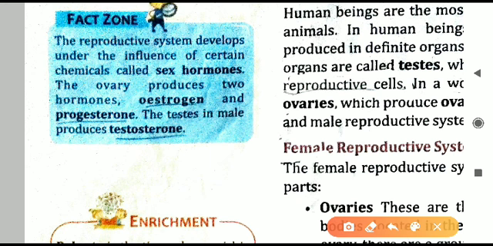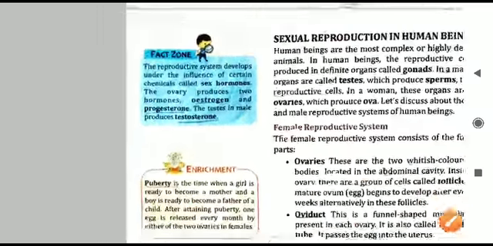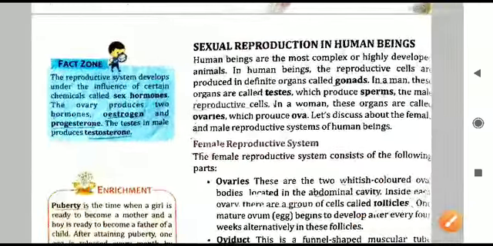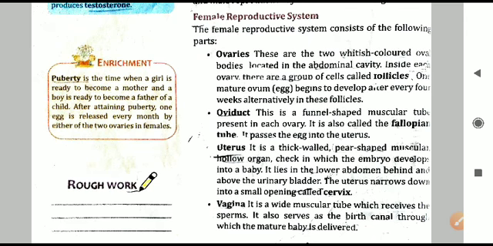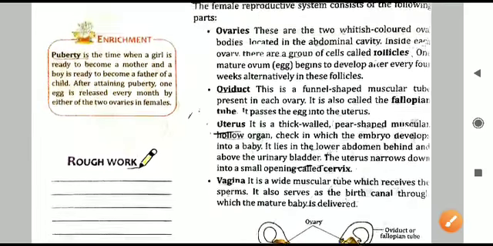In the case of males, testosterone is the hormone because of which the sperms are produced through the testis. So the testis will work because of the testosterone, that is a sex hormone, or the male sex hormone. Next, now we'll continue to the female reproductive system. The female reproductive system is divided into various parts. First is ovaries, second is oviduct, third is uterus, and last one, that is vagina. Four parts are there. The diagram also we will observe alongside when we read.